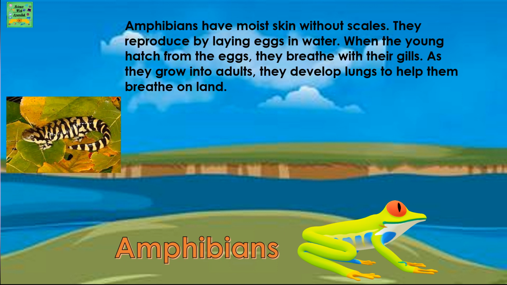Amphibians. Amphibians have moist skin without scales. They reproduce by laying eggs in water. When the young hatch out of the eggs, they breathe with their gills. As they grow into adults, they develop lungs to help them breathe on land.